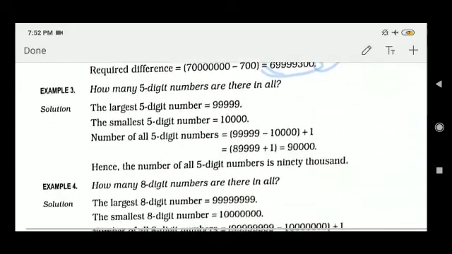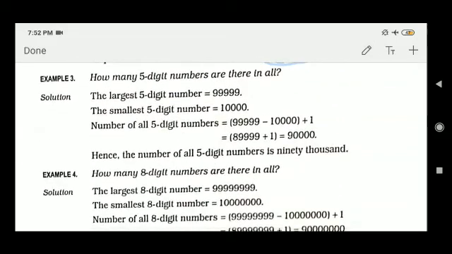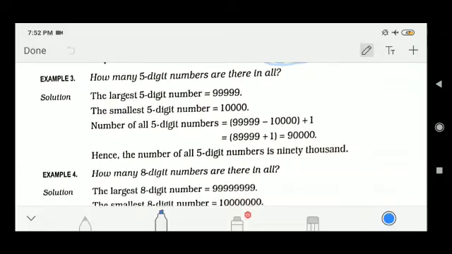Next question is: how many 5-digit numbers are there in all? Where does a 5-digit number start, children? First write the smallest 5-digit number. What is the smallest 5-digit number? You know, 10,000. And what is the largest 5-digit number? This is 99,999, five 9s.